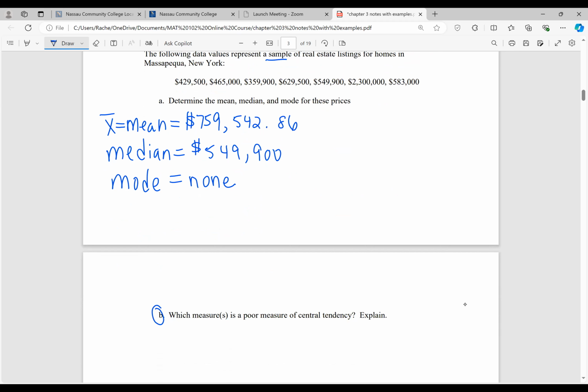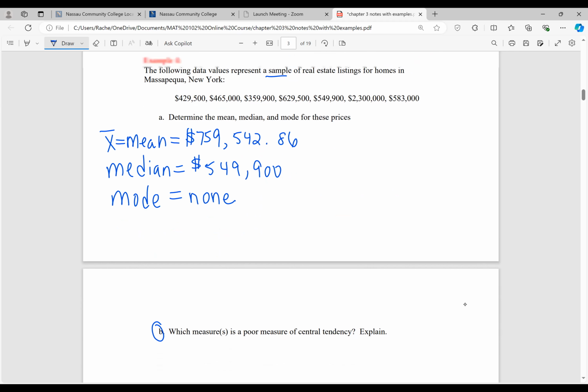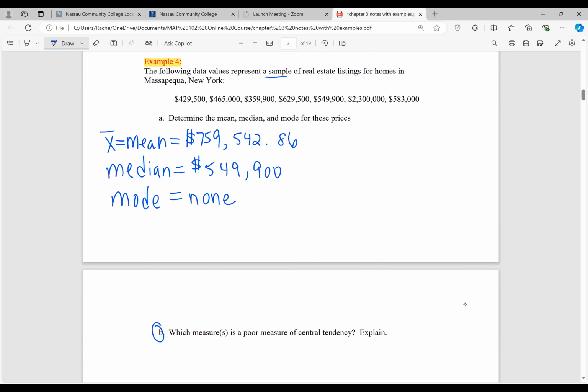So part B says, which measure is a poor measure of central tendency, and explain your answer. Imagine you're the real estate agent and I'm your client, and I'm looking for a house in Massapequa. And I ask you, my real estate agent, to tell me what the average price of a home is, right? What's the average selling price of a home right now in Massapequa? What are you going to tell me? Are you going to tell me it's 759,542.86, or are you going to tell me it's 549,900?